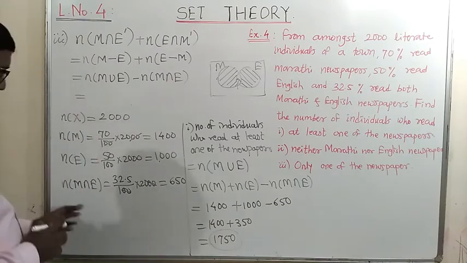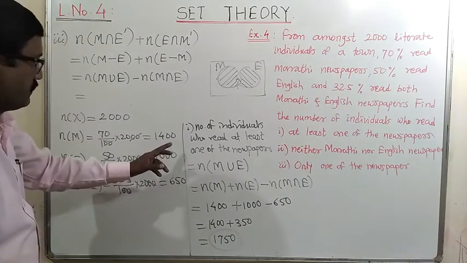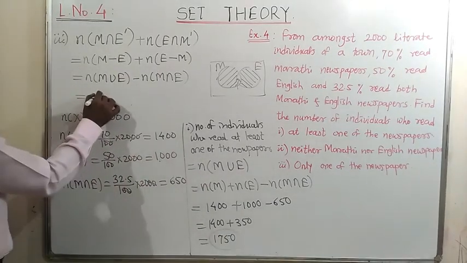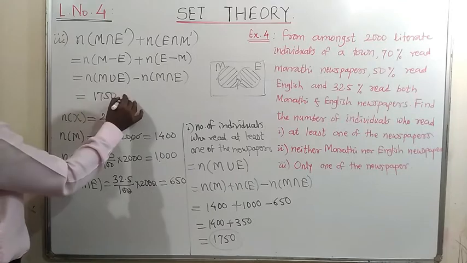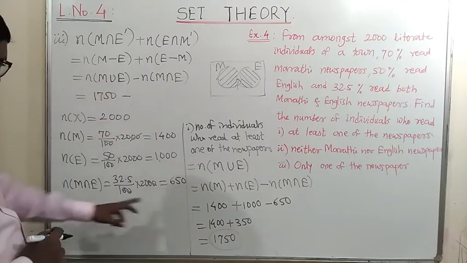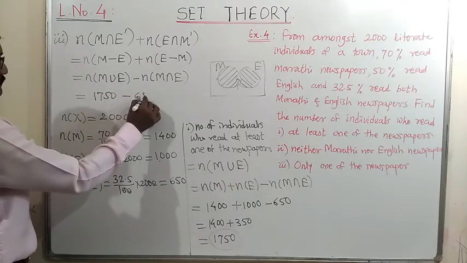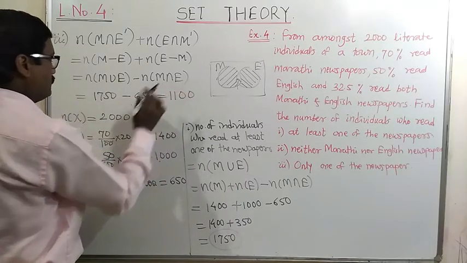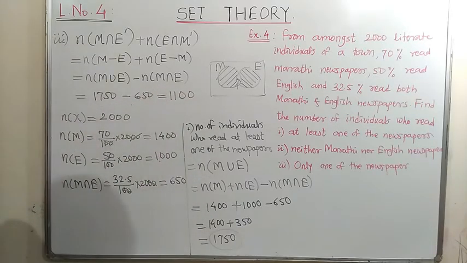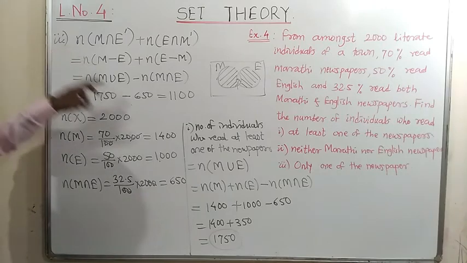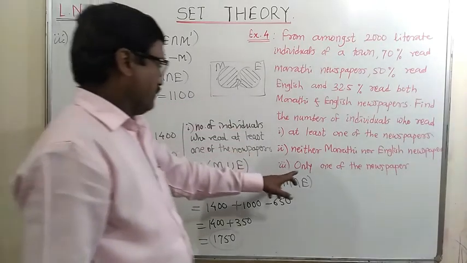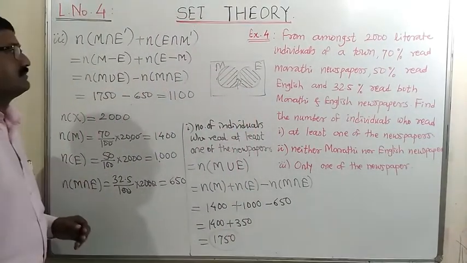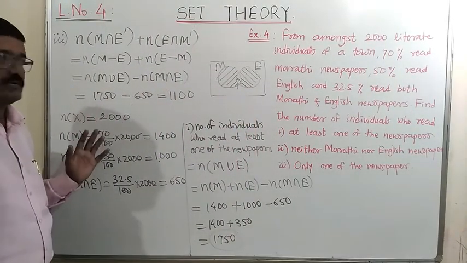So the union contains elements who read at least one of them. The union is 1750 and the intersection is given as 650. So the answer will be 1100. Okay, so that will be the number of individuals who read only one of the newspapers. Understood?